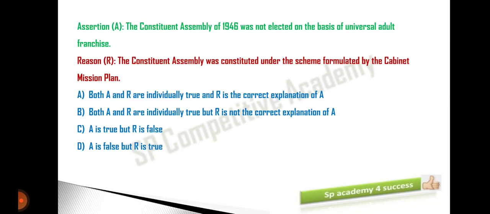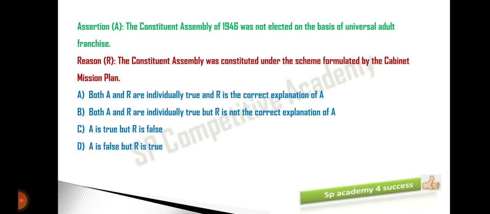Moving on to the first MCQ for today. So here we have two statements, assertion and reason. The first statement: the Constituent Assembly of 1946 was not elected on the basis of the universal adult franchise. Second statement, the reason for this: the Constituent Assembly was constituted under the scheme formulated by the Cabinet Mission Plan. So here you have to identify which of the following is the correct answer for our question, right?